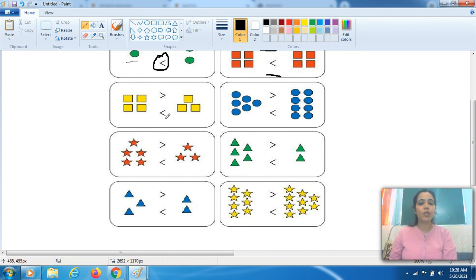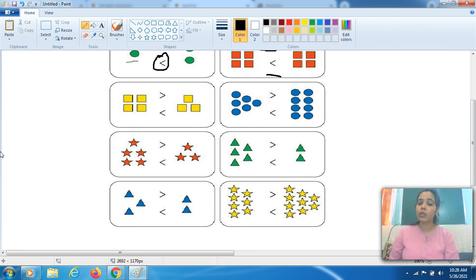Till then you will draw these shapes in your notebook. Okay, what you have to do is, on one side you have to make 4 squares, on the next side you have to make 3 squares. Leave some space of 4 to 5 lines, then make 6 circles on one side and 8 circles on another side. You have to do it this way, that on one side you draw more and on one side you draw less.